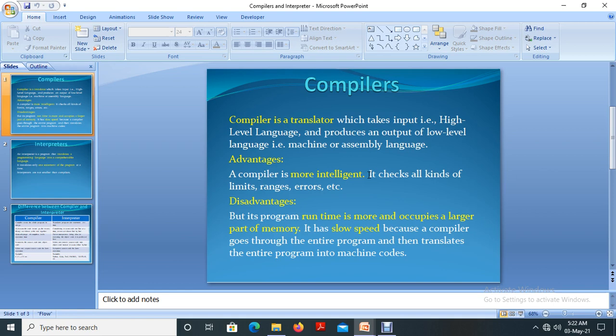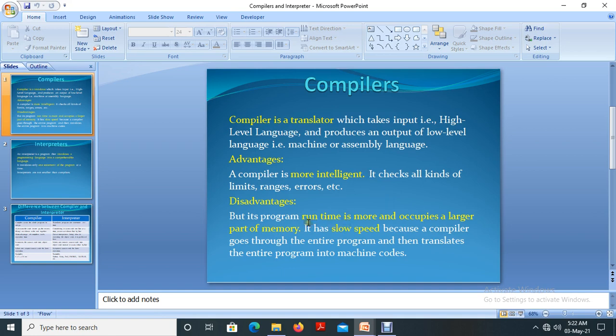The size of the integer for 32-bit is 2 bytes, and the size of the integer for 64-bit is 4 bytes. So likewise, such kinds of differences are there based on the machine. So a compiler is more intelligent, and it will check all kinds of limits, ranges, errors, etc., based on the machines. Okay.